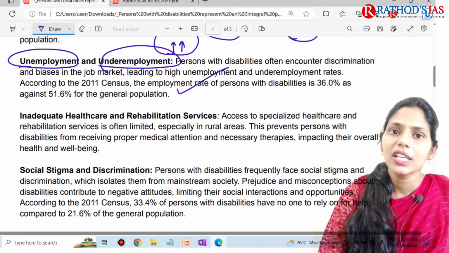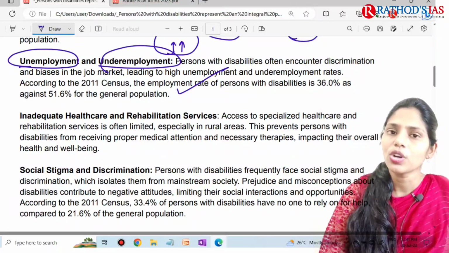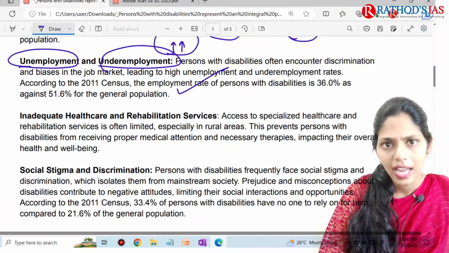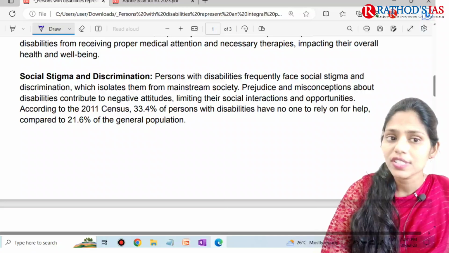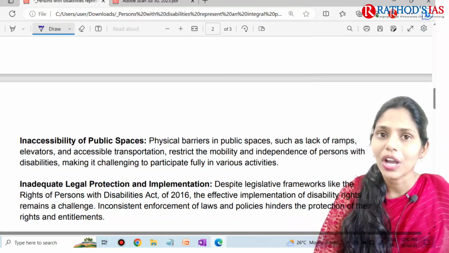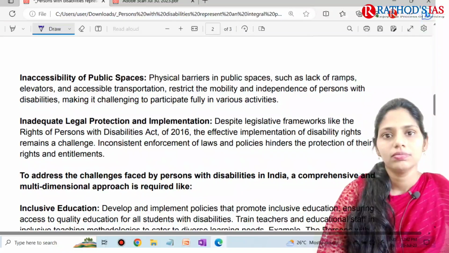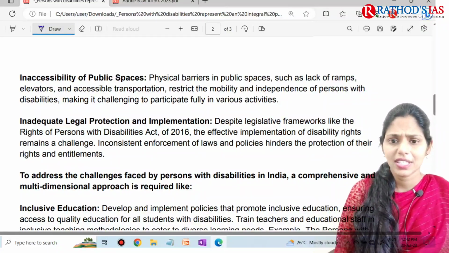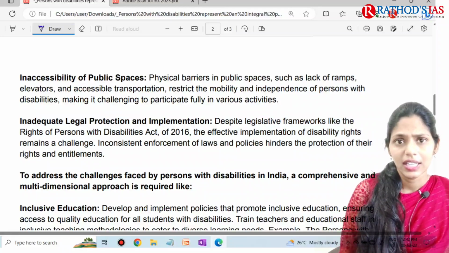The next one is inadequate health care and rehabilitation services for these people. They cannot access specialized health care and rehabilitation services. Even in society they face a lot of stigma and discrimination, and you can get that data easily from the 2011 census. Even if they want to move to public places, there will be a lack of infrastructure. For example, if they want to go to temples, we normally have steps, and these steps cannot be used by people who have leg disability.